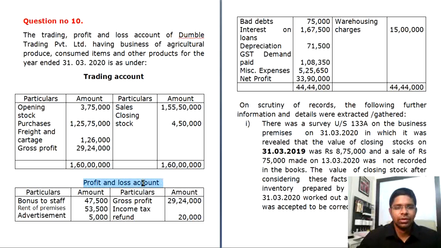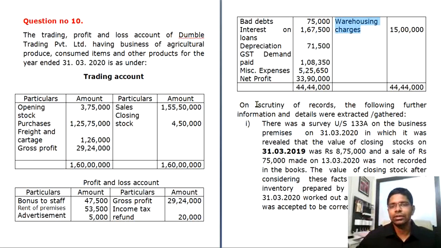Okay, and your profit and loss account has bonus to staff, rent of premises, advertisement, bad debts, interest on loans, depreciation, GST demand, miscellaneous expenses, and then your credit side has gross profit, which is again transferred from your trading account, your income tax refund and warehousing charges.